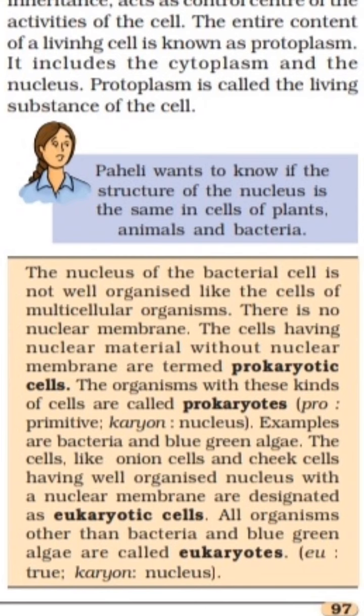Next, the cells which are having a well organized nucleus with nuclear membrane are called eukaryotic cells. And the organisms which contain eukaryotic cells are called eukaryotes. An example, animal cell and plant cell.